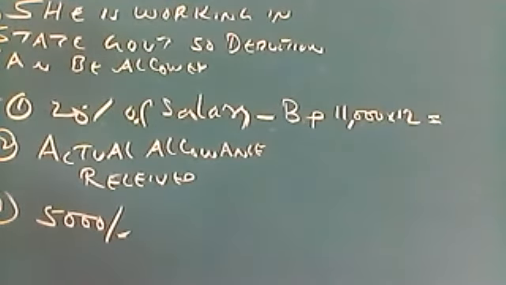So how much do you get? 11,000 into 12 is 1,32,000.